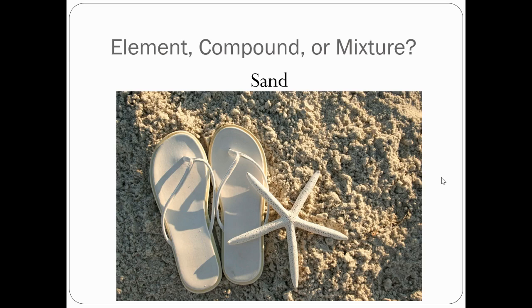So is sand an element, a compound, or a mixture? Sand is a mixture. Sand is made up of so many different things: crushed rock and dirt and crushed shells and pieces of like old starfish and things like that, right? Made up of a whole bunch of different things. So sand is a mixture. And in the case of sand, it is a heterogeneous mixture, right? It's not evenly distributed throughout. Sand looks different throughout.